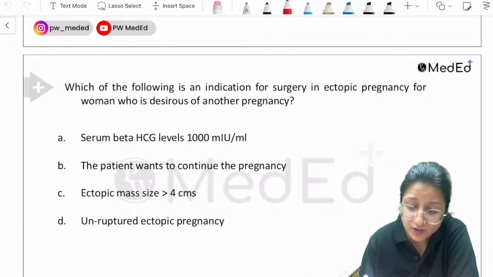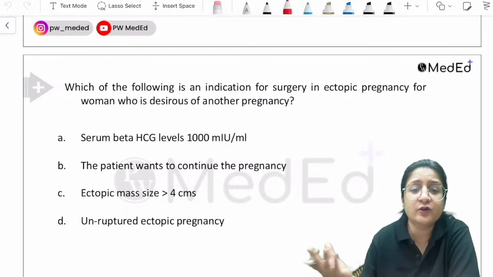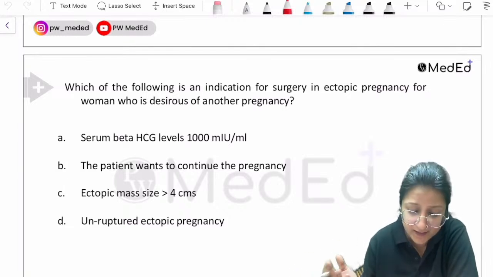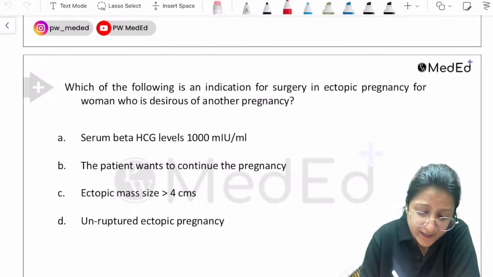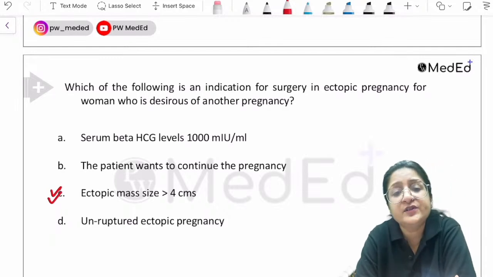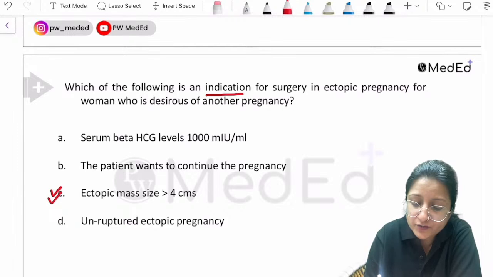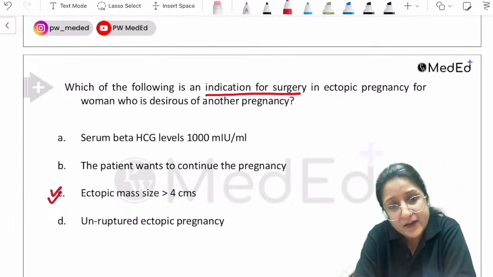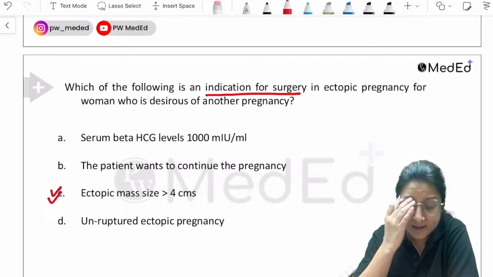Patient wants to continue the pregnancy, that's absolutely no point at all. If it's an ectopic pregnancy, there's no continuation of pregnancy. If it's an unruptured ectopic pregnancy, yes, medical management can be done. But if it's an ectopic pregnancy with a mass size more than 4 centimeters, it's clearly an indication for surgery. So that's your answer there.